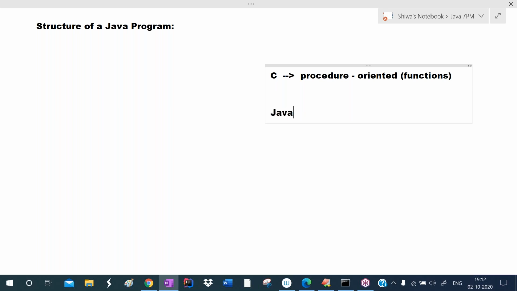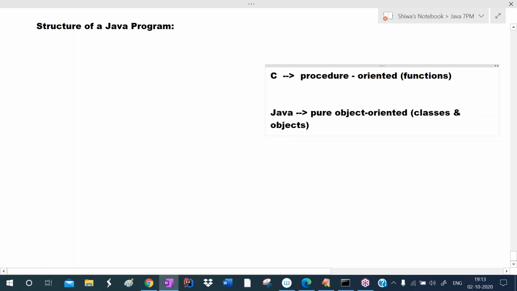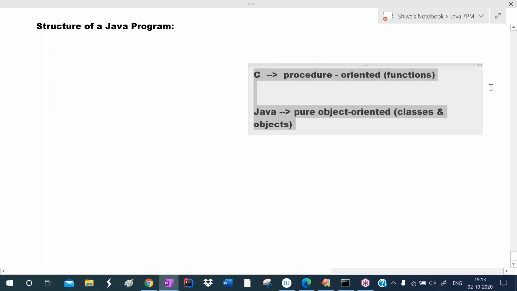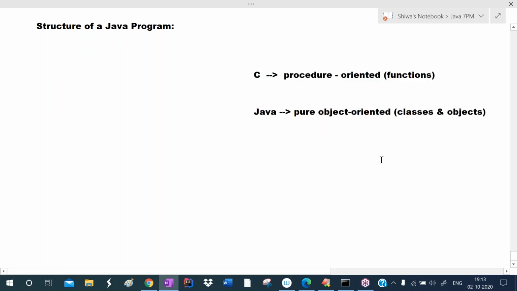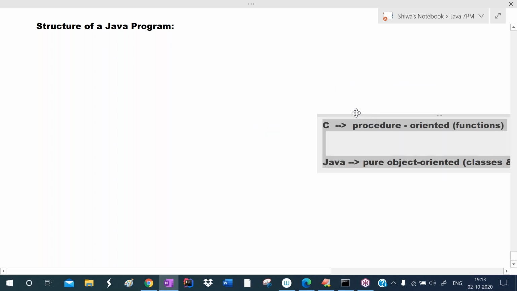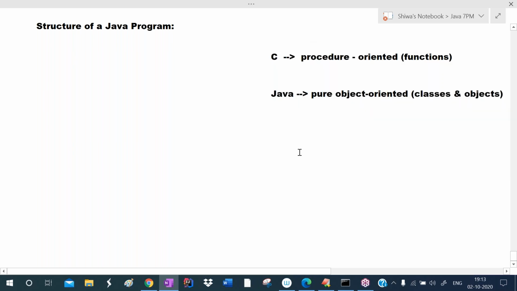Whereas C++ and Java are object oriented programming languages. Java is an object oriented programming language, which means we write the program in the form of classes and objects. I already told that in Java we define each and every member inside the class. That's why we call this a pure object oriented programming language. We write the Java program in the form of classes and objects because it is object oriented.